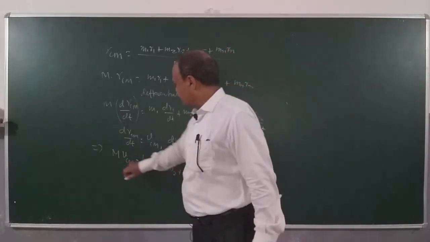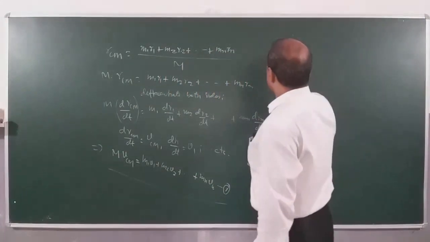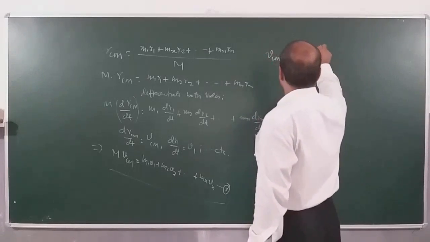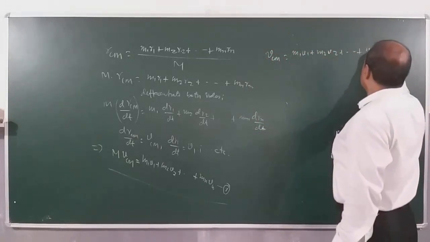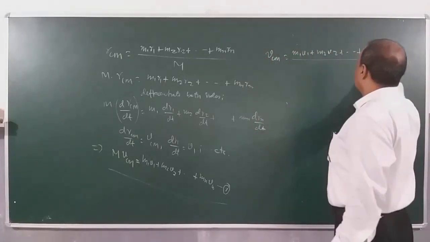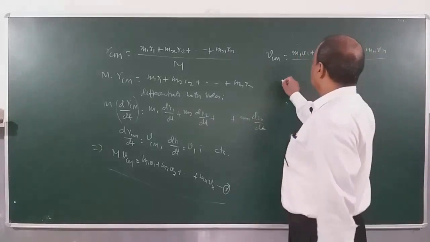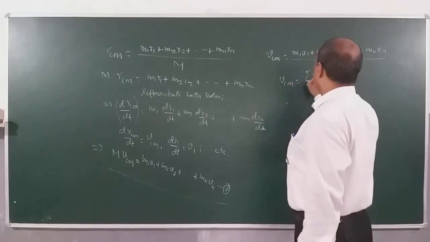This equation 1 gives us two important results. First one is that velocity of center of mass will be M1 V1 plus M2 V2 plus Mn Vn by M, or velocity of center of mass is equal to sigma mv divided by sigma m.